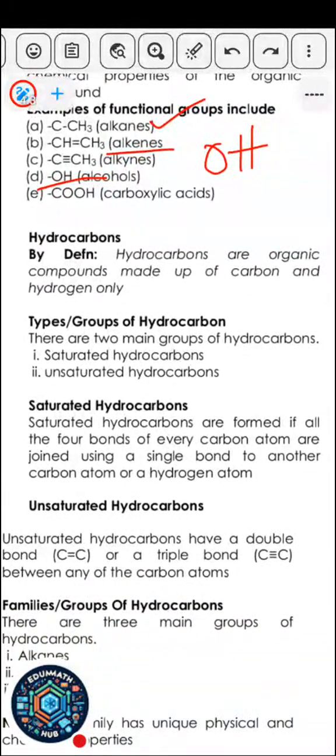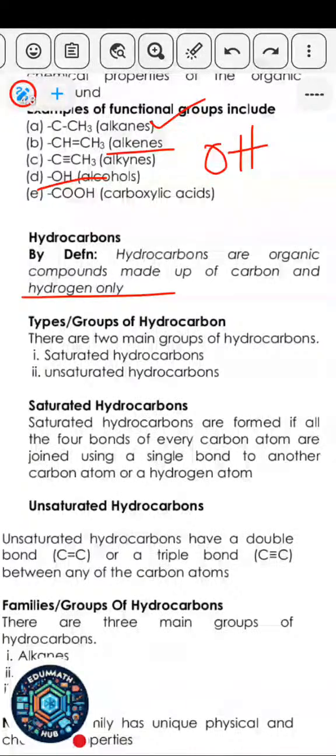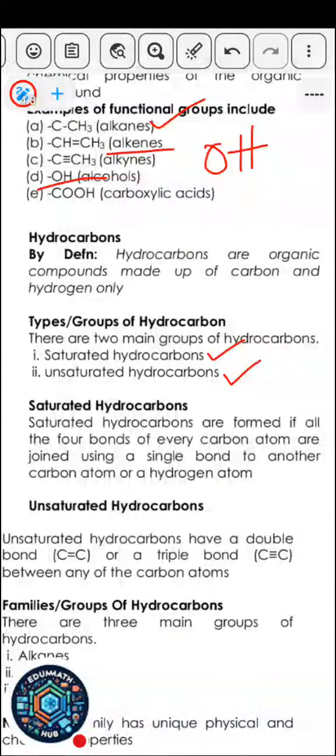The next part we want to look at is hydrocarbons. Hydrocarbons are organic compounds made up of carbon and hydrogen only. You can see the name, hydro and carbon. That means it contains only hydrogen and carbon, so it does not contain any other element. There are several types: saturated and unsaturated. There are two types of hydrocarbons. Take note, JAMB can ask you in OBJ. They are saturated and unsaturated hydrocarbons.